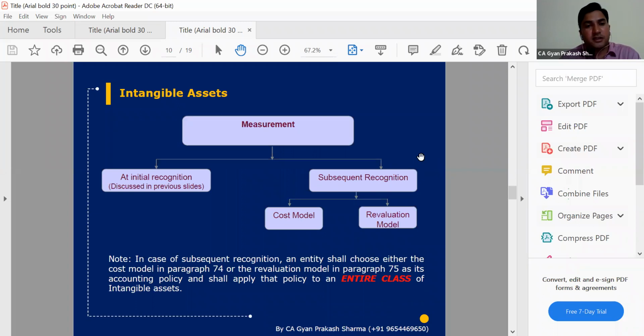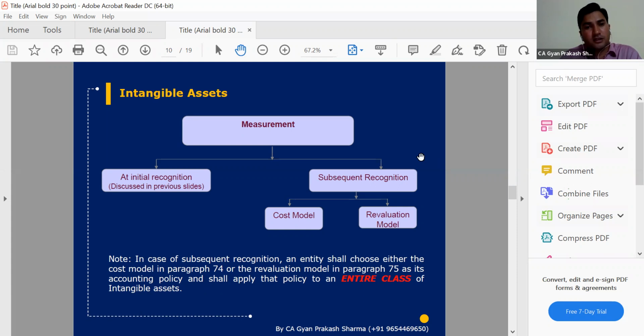Same criteria for the measurement, the initial recognition. We have already discussed that mostly for initial recognition there are only two models, fair valuation and the costing model. Generally, we prefer the costing model. And in case of a business combination, or when we acquire from outside the organization, in that case we prefer the fair valuation model also. Subsequent recognition, the same way, costing and revaluation. If you follow the costing model, there is no challenge. The costing which is already in our financial statements, we will continue.